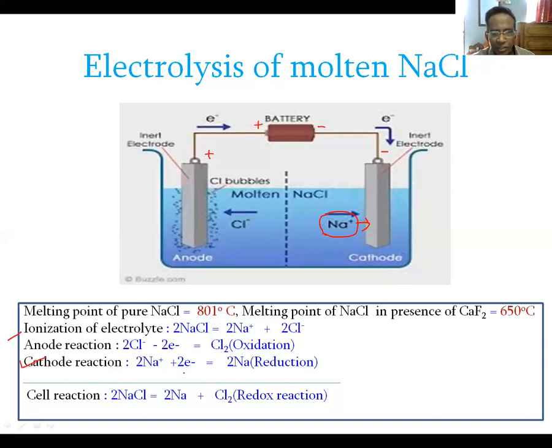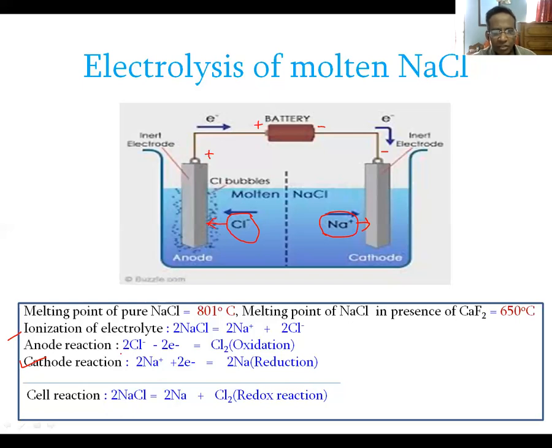Sodium ion accepts electron to produce sodium metal, which is the reduction reaction, and the electrode at which reduction occurs is called cathode. You all know, I repeat, the electrode at which reduction occurs is known as cathode. On the other hand, chloride ion being negatively charged, it migrates to the positively charged electrode and releases electron to be oxidized.